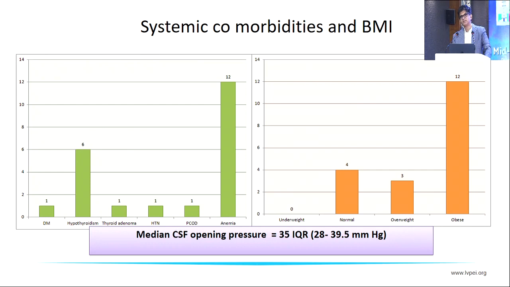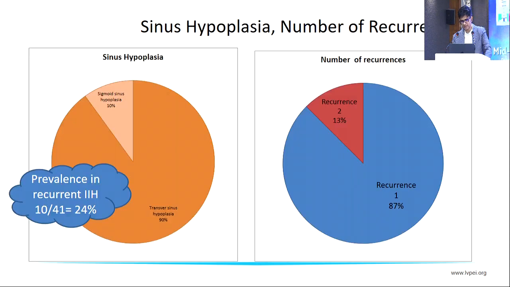Importantly, we tried to look at the systemic comorbidities and BMI of patients. We found that anemia was noted in about 30% of patients with recurrent IIH, followed by hypothyroidism. The rest, such as PCOD, systemic hypertension, and diabetes, were seen in isolated cases. If you look at the data about the weight at the presentation of recurrence, the data was available from about 19 patients, and the majority did have an overweight or obese category. The median CSF opening pressure was 35, which means it was pretty elevated.